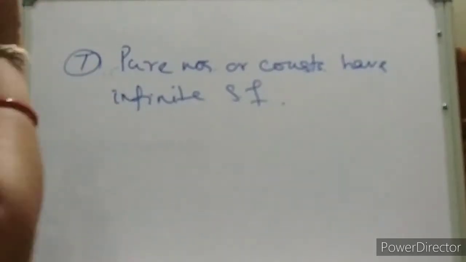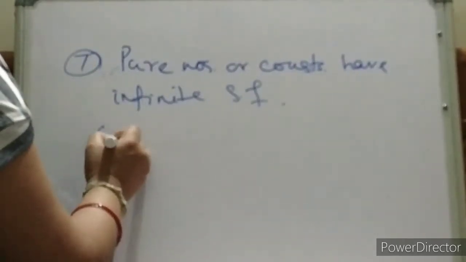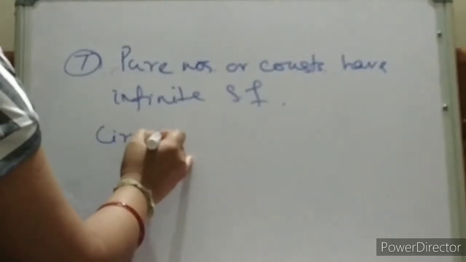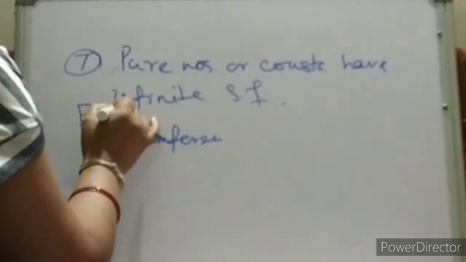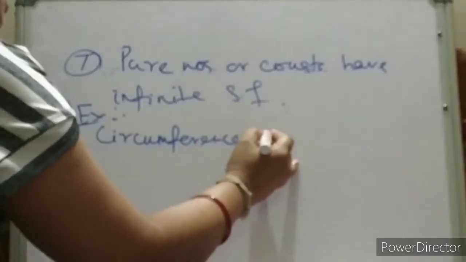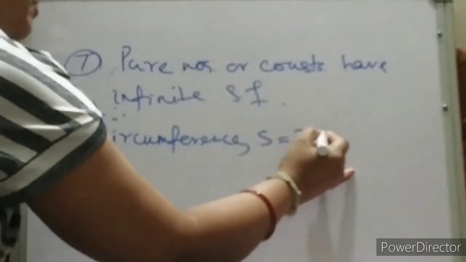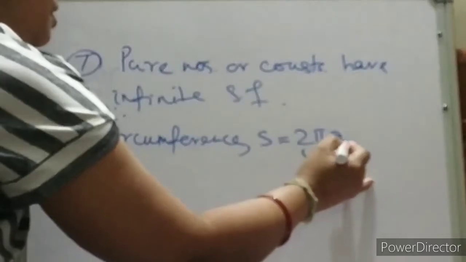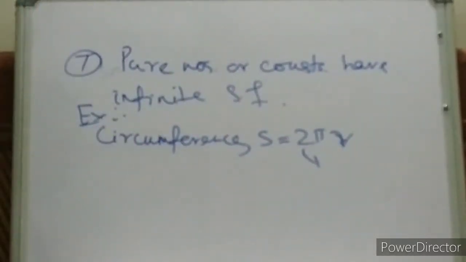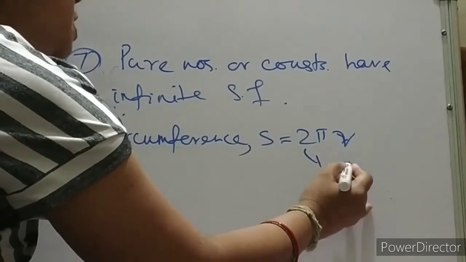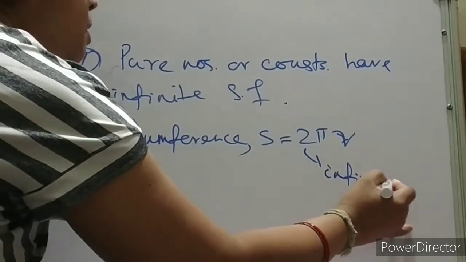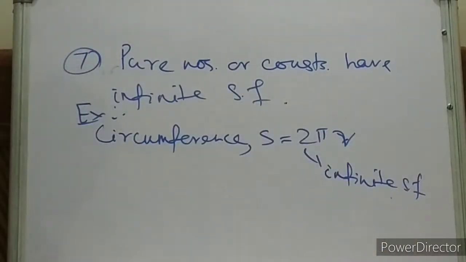Okay. Circumference of a circle having radius r. Circumference, example, we'll try to understand. Circumference S is equal to 2 pi r. See, this 2. This is your pure number. Okay. It has got infinite significant figures.